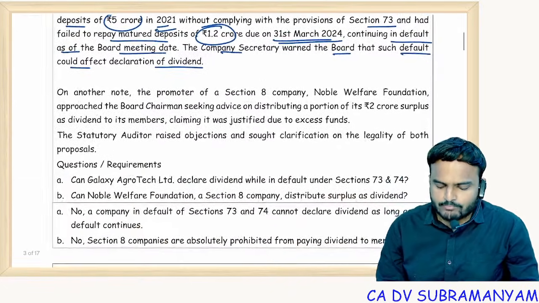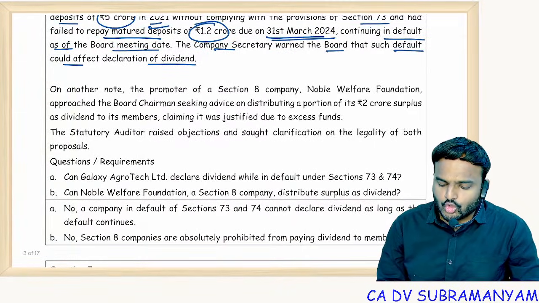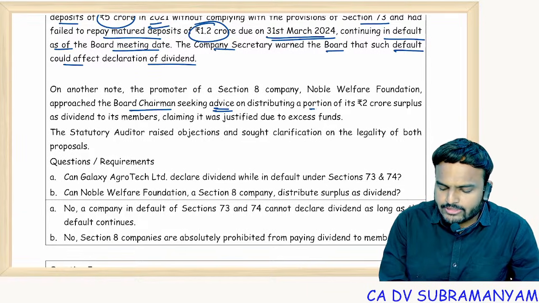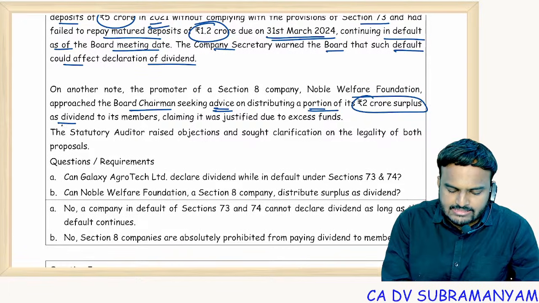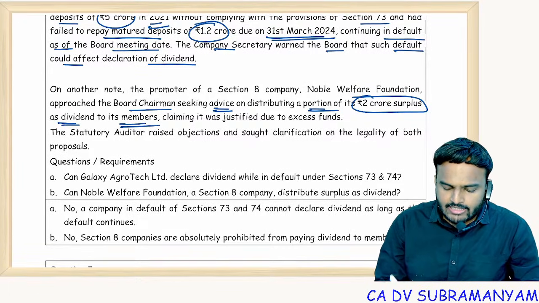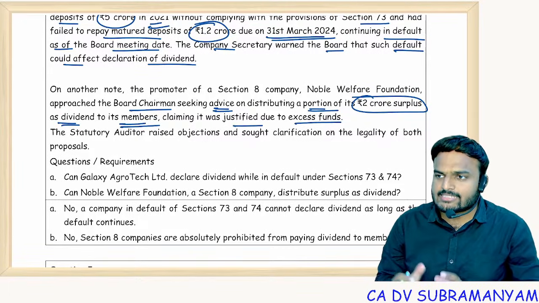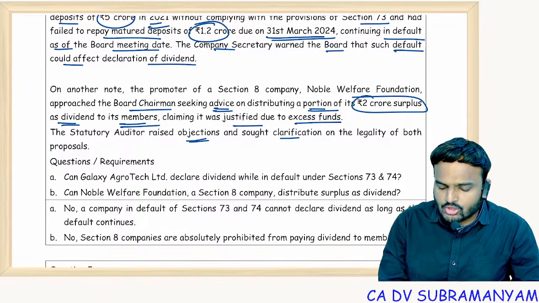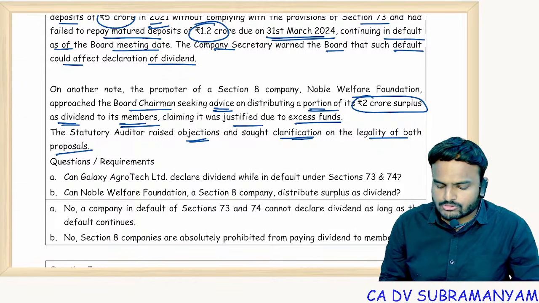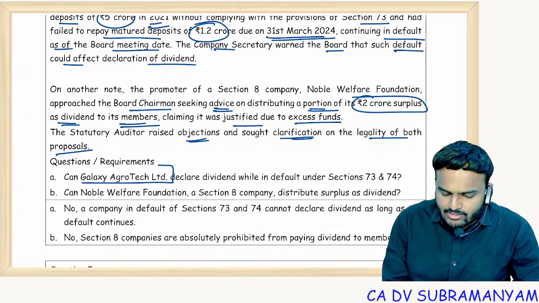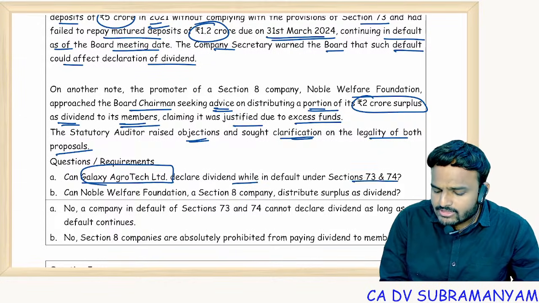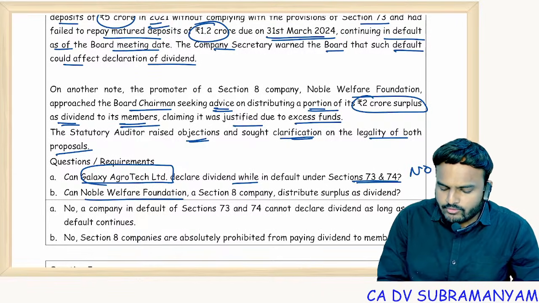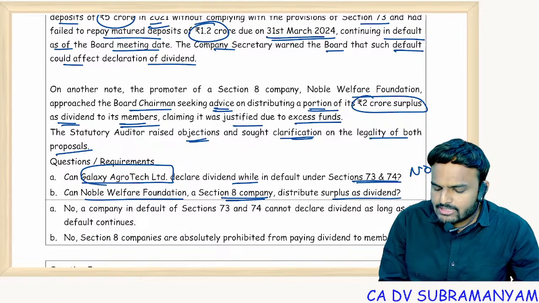On another note, the promoter of Section 8 company Noble Welfare Foundation approached the board chairman seeking advice on distributing a portion of its 2 crore surplus as dividends to its members, claiming it was justified due to excess funds. The statutory auditor raised an objection and sought clarification on the legality of both proposals. So, can Galaxy Agrotech Limited declare dividend while in default under Section 73 and 74? The answer is no. Can Noble Welfare Foundation, a Section 8 company, distribute surplus as dividends?